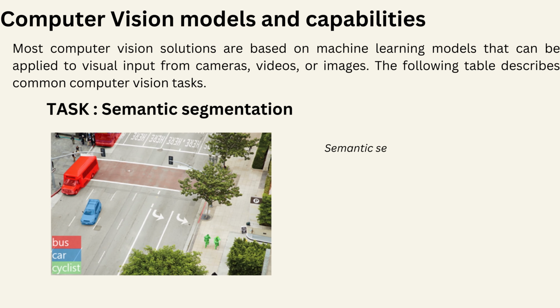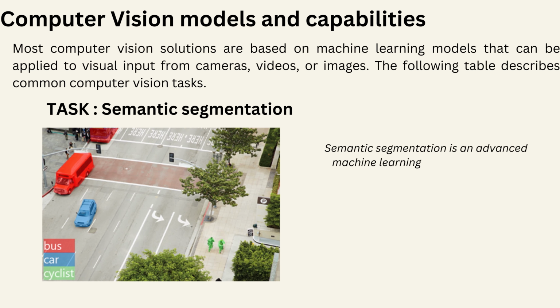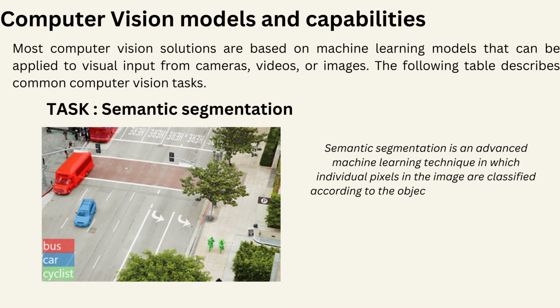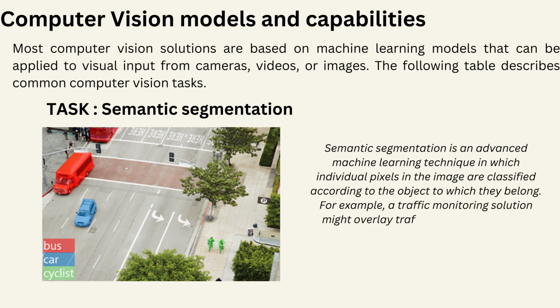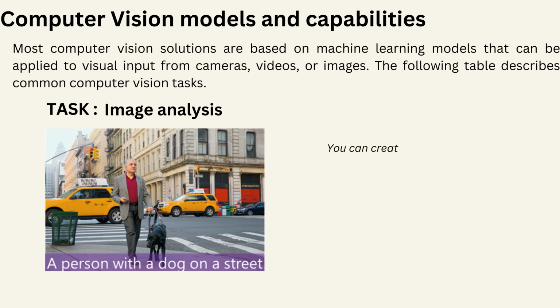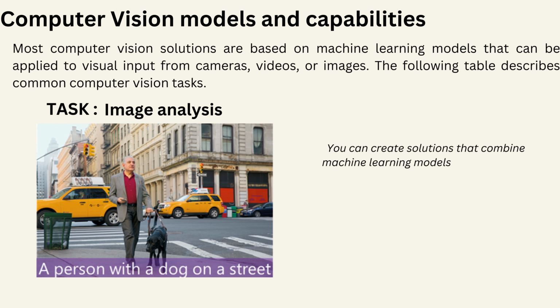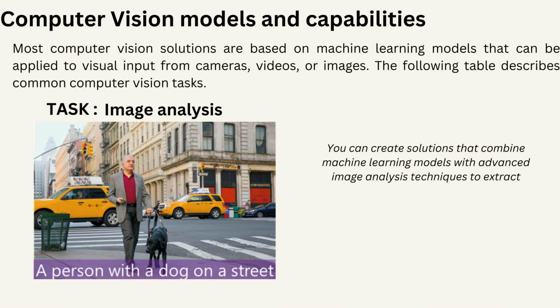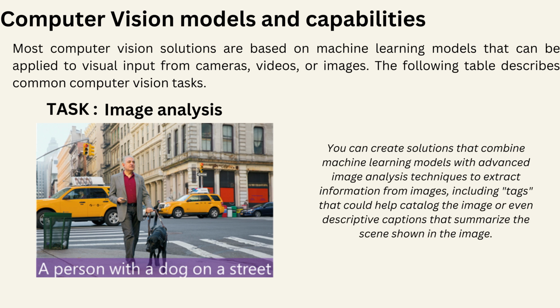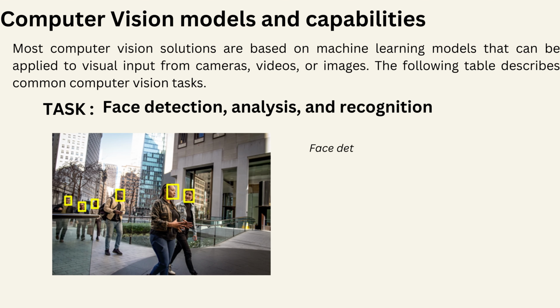Semantic segmentation. Semantic segmentation is an advanced machine learning technique in which individual pixels in the image are classified according to the object to which they belong. For example, a traffic monitoring solution might overlay traffic images with mask layers to highlight different vehicles using specific colors. Image analysis. You can create solutions that combine machine learning models with advanced image analysis techniques to extract information from images, including tags that could help catalog the image, or even descriptive captions that summarize the scene shown in the image. Face detection, analysis, and recognition.